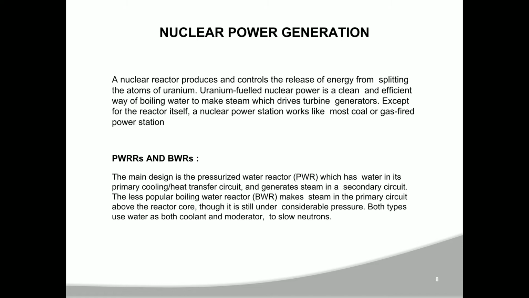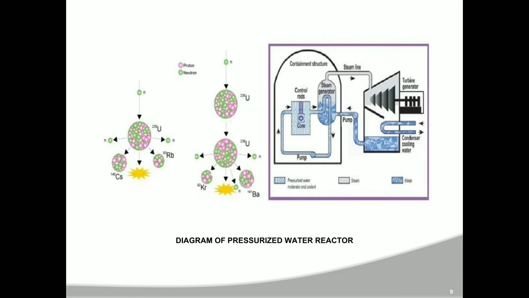PWRs and BWRs. The main design is the pressurized water reactor, PWR, which has water in its primary cooling or heat transfer circuit and generates steam in a secondary circuit. The less popular boiling water reactor, BWR, makes steam in the primary circuit above the reactor core, though it is still under considerable pressure. Both types use water as both coolant and moderator to slow neutrons. Diagram of pressurized water reactor.